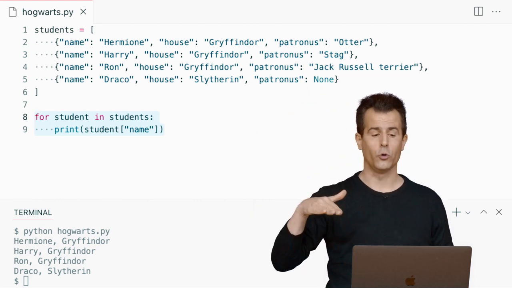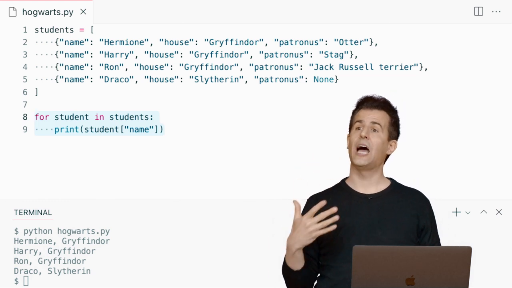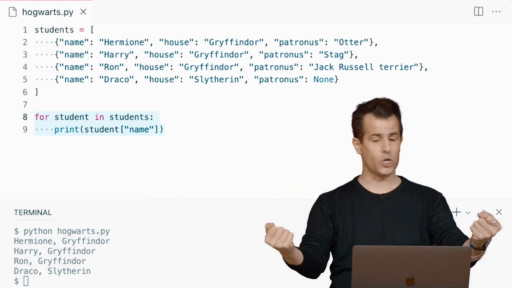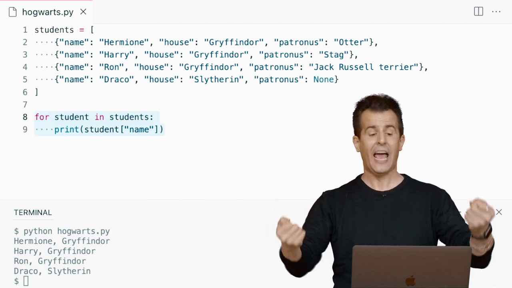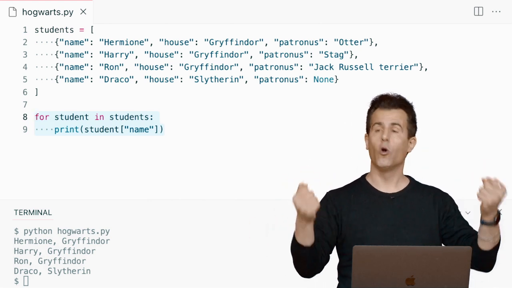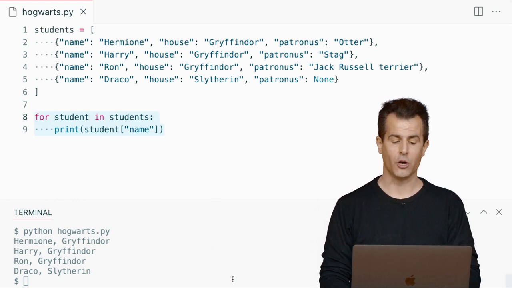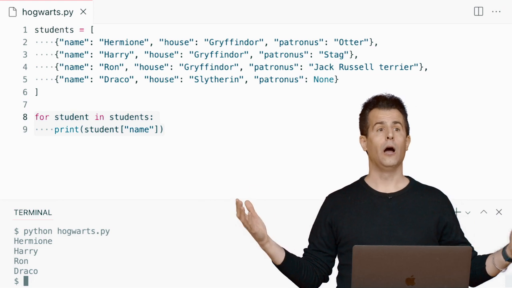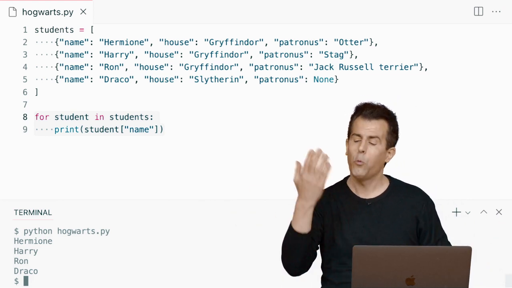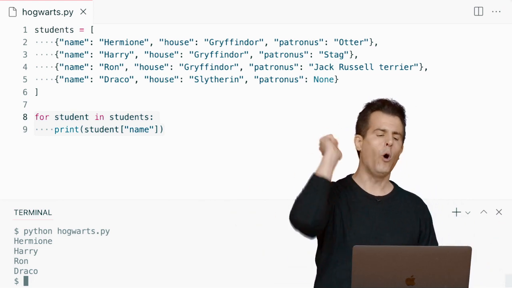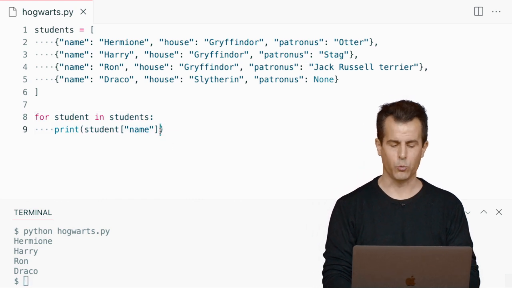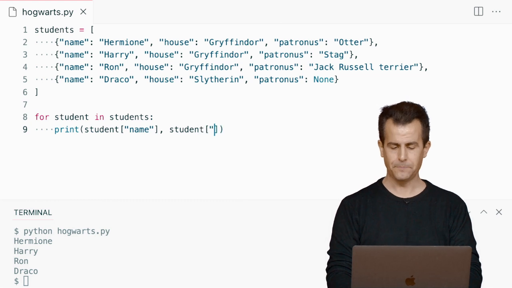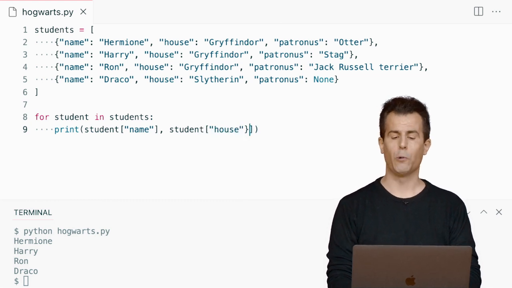1, 2, 3, 4 total. The next line is just going to print out the value of the name key. It's like opening a physical dictionary, looking up the word name, and giving us Hermione, Harry, Ron, and Draco, respectively, from each dictionary. So if I run this version of Hogwarts and hit enter, there, I get all of their names. But what if I want more information than that? I want both their names and their houses. Well, just add to print's arguments, student, open bracket, house, close bracket.